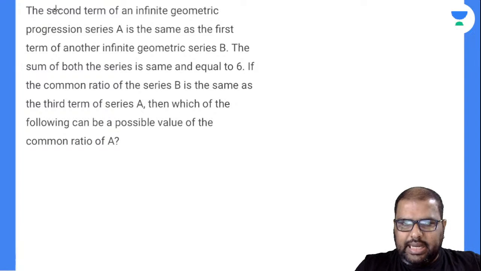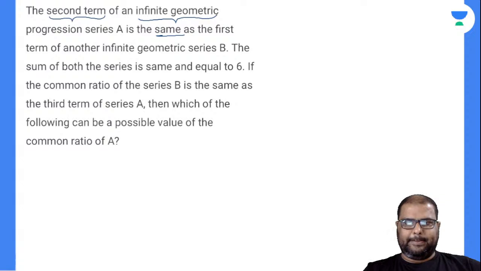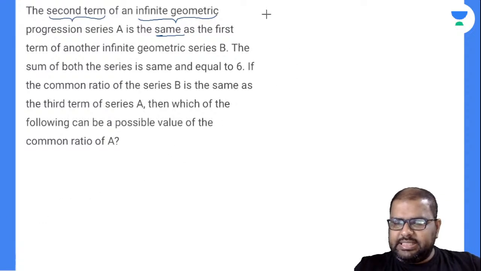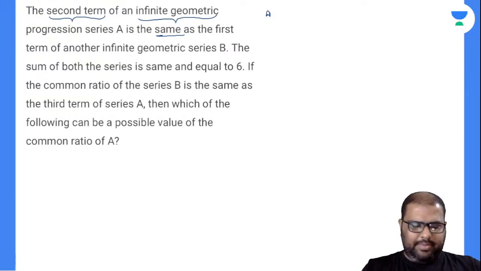Now see here, the second term of an infinite geometric progression series A is the same as the first term of another infinite geometric series B. The sum of both the series is the same and is equal to 6.